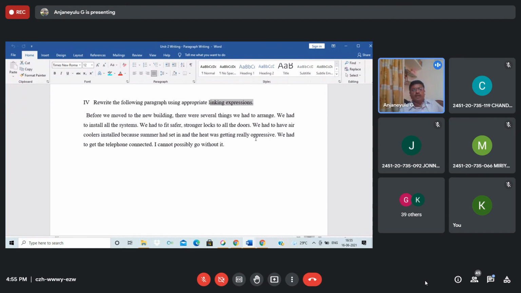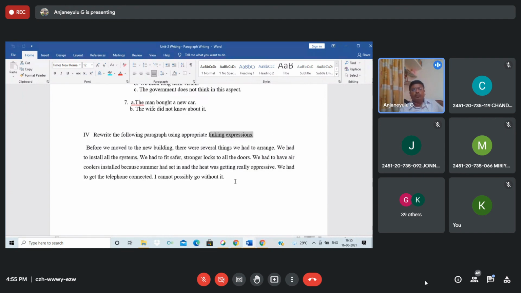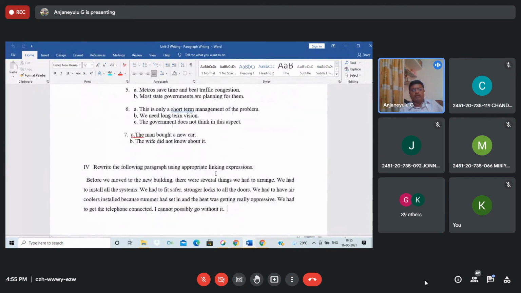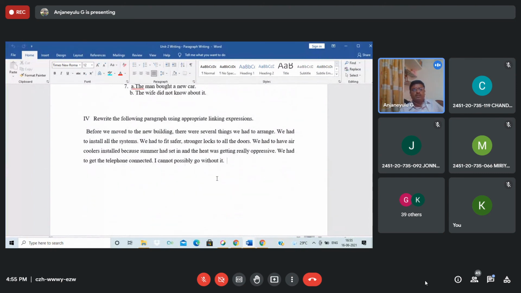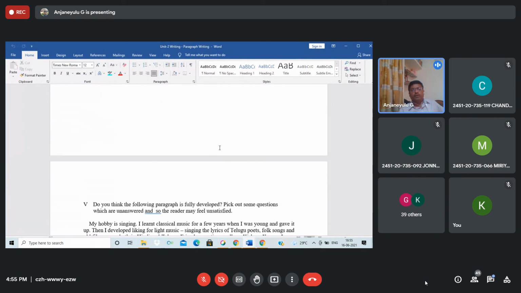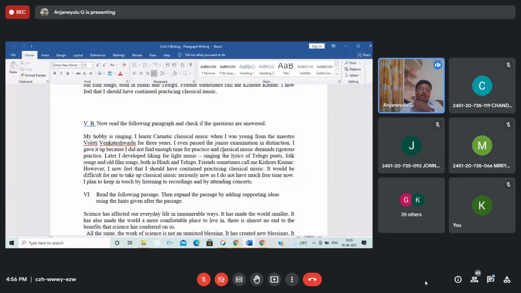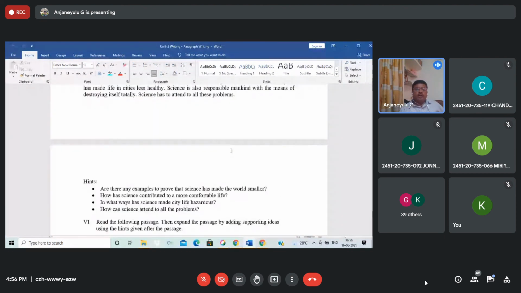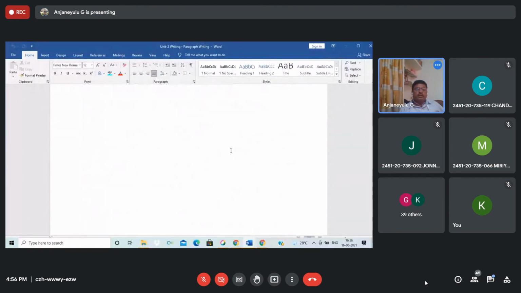Something else they have given, but you have to take the help of connectives and transitions, whatever linking expressions, to make a meaningful paragraph. You know how to make a paragraph using appropriate words. Dear students, this is your part to read, understand, and make clear.